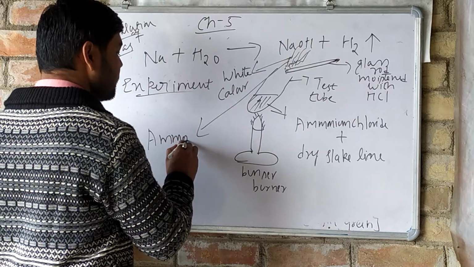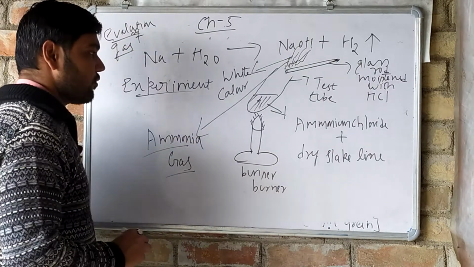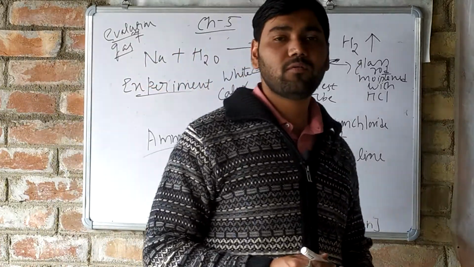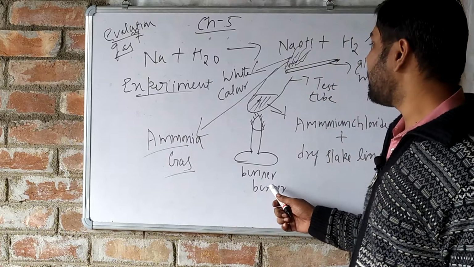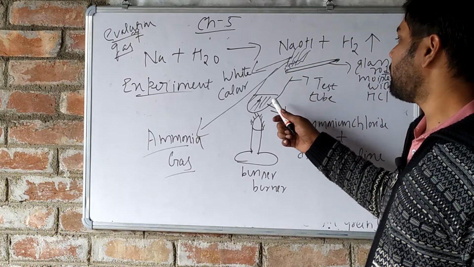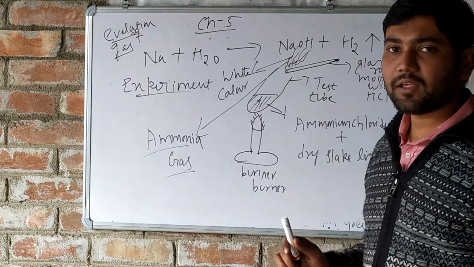It is actually ammonia gas. Okay, so this is the experiment which is given in the book. You have to study what happens. A Bunsen burner is there which is giving heat to the test tube. In that test tube we will be taking a solution of ammonium chloride and dry slaked lime.